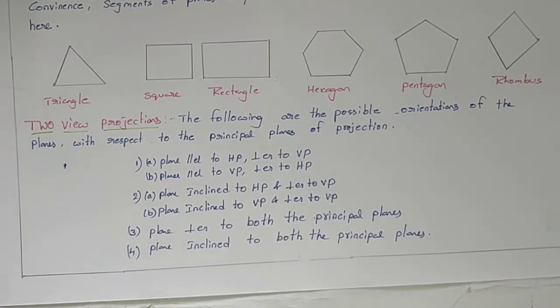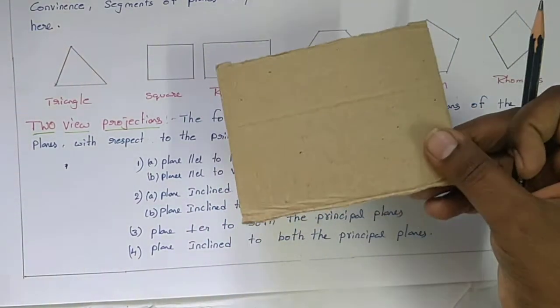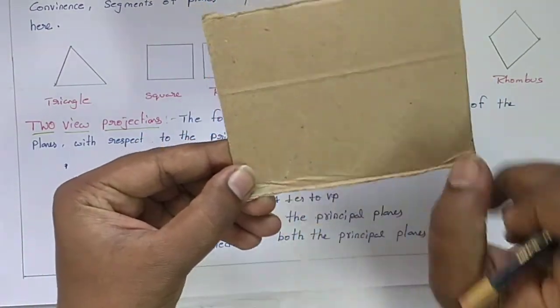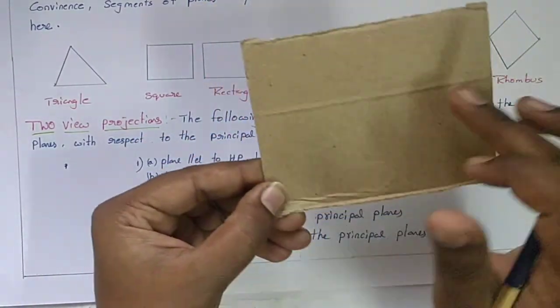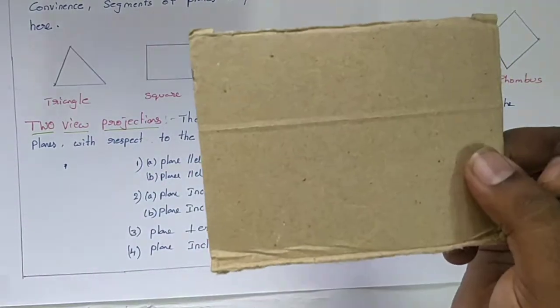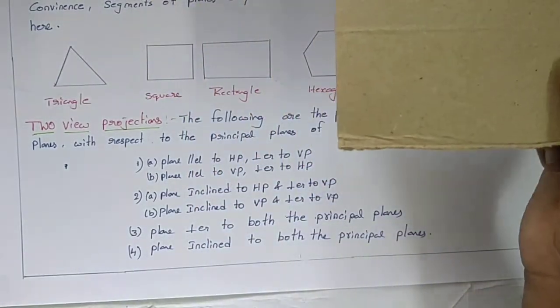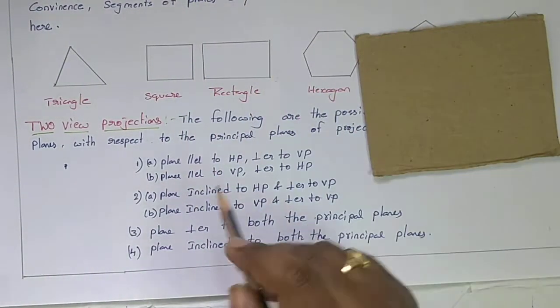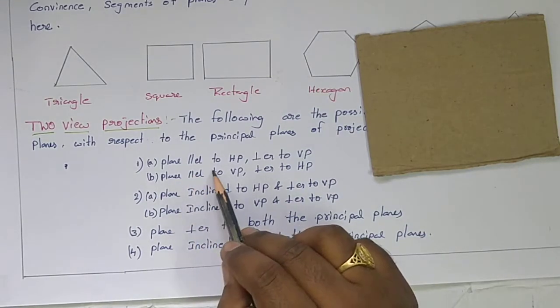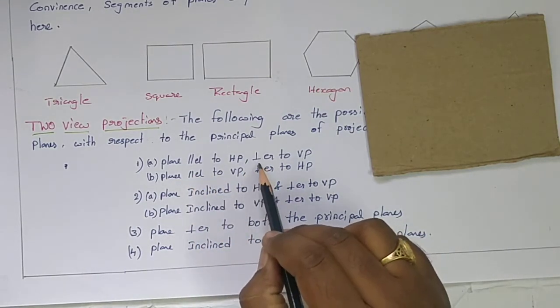I am taking one plane in rectangular shape, where both lengths are equal and breadths are equal, so it is called a rectangular plane.